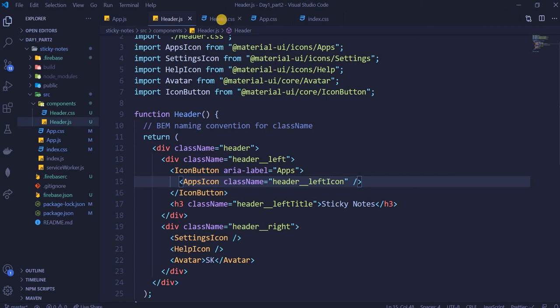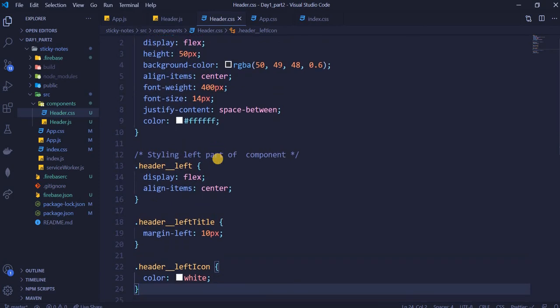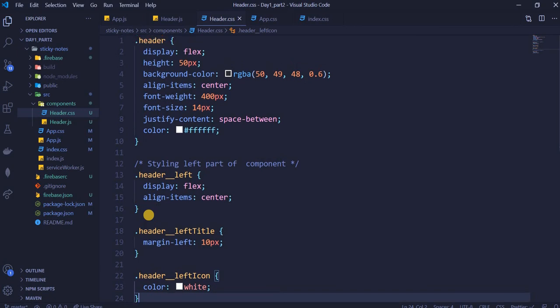Cool, guys. Now this is header.css. If you want to see the left styling that we did, just look here. This is the left styling that we did.